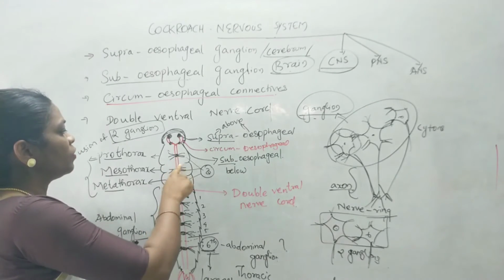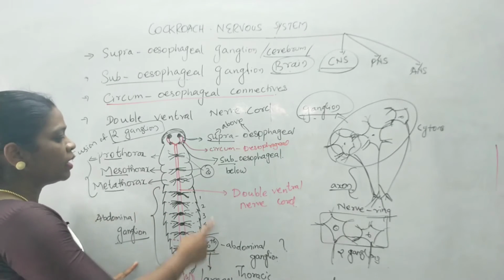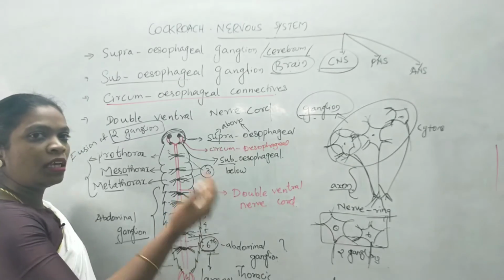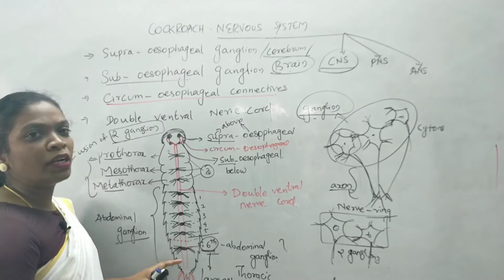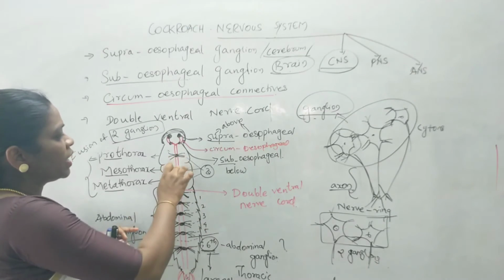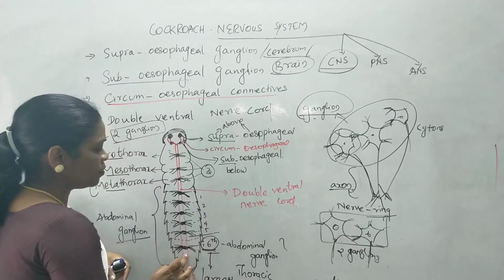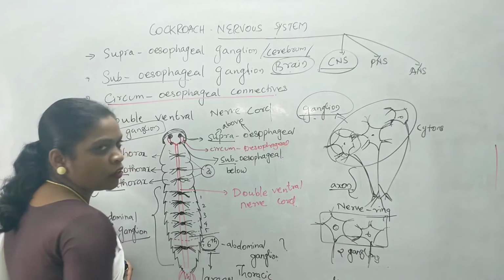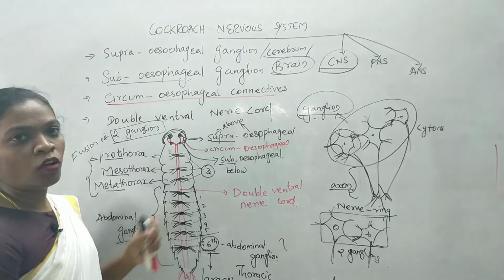Here there are 3 thoracic ganglia, and the abdominal ganglia are 6 in number. The first 5 segments of the abdomen have 5 ganglia. The last ganglion, the 6th one, is present behind the 7th segment of the body of the organism. Okay, and these ganglia are formed by the fusion of 2 ganglia, and the 6th one alone is formed by the fusion of 3 or more ganglia. That is why the 6th one is the largest in cockroaches.